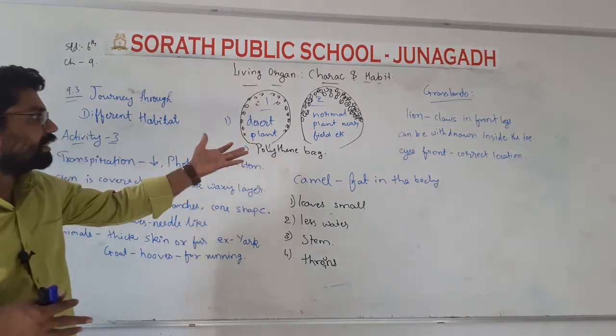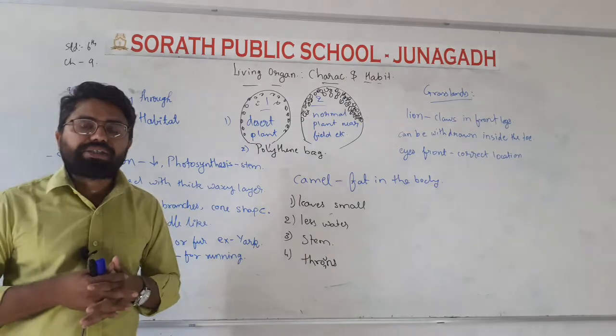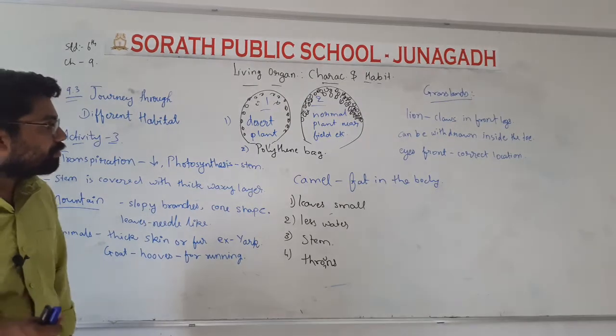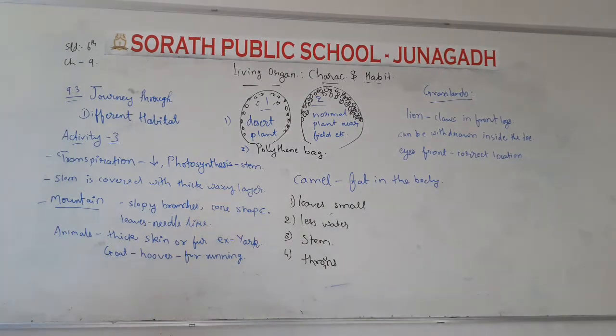From this activity we can say that the plants and animals living in the desert have special characteristics which allow them to adapt and live in that environment. See the diagram, and the activity diagram. Some characteristics of a plant have been written on the board, and you know the characteristics of the camel also.